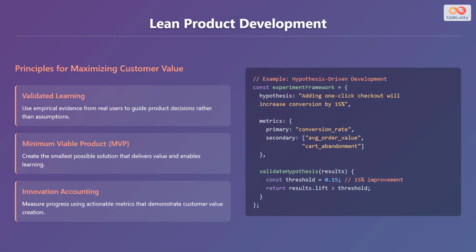Lean product development focuses on maximizing customer value while minimizing waste. We can follow these principles for maximizing customer value. Validated learning suggests using empirical evidence from real users to guide product decisions, rather than assumptions. Minimum viable product, or MVP, means creating the smallest possible solution that delivers value and enables learning.